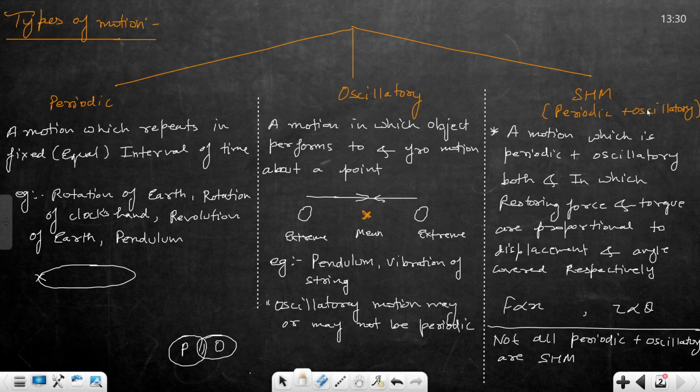Give me an example of oscillatory motion other than these two examples. Oscillatory का एक और example बताओ. Any other example of oscillatory motion?